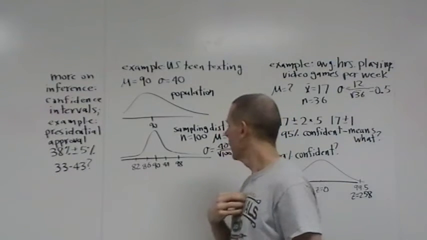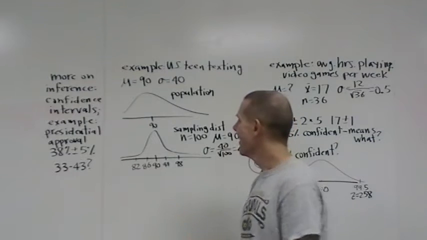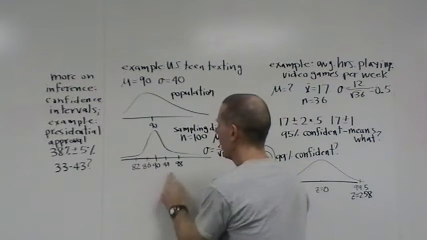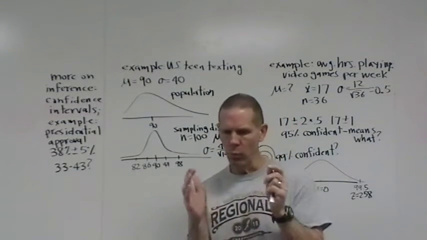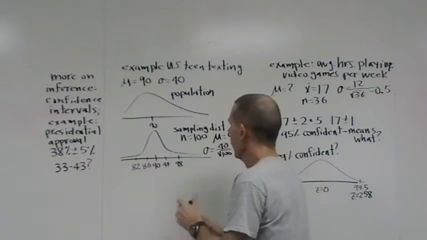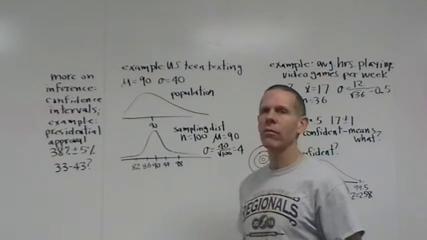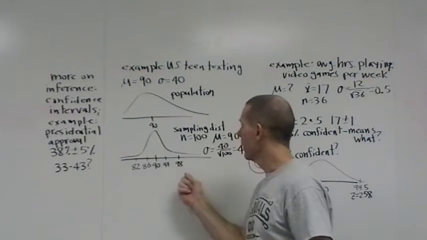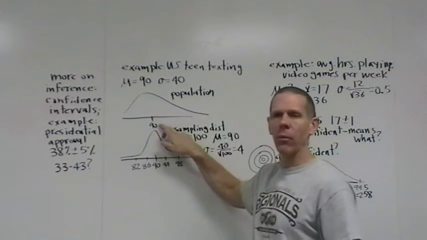What that means to us is if we go out and take bunches and bunches of samples, 68% of our samples will come back with a mean between 86 and 94. That is, 68% of our sample means will be within one standard deviation of the true answer. And if we keep going, we know, the 68, 95, 99.7 rule, that 95% of our sample means will come back between 82 and 98. And that's not all that far away from 90.